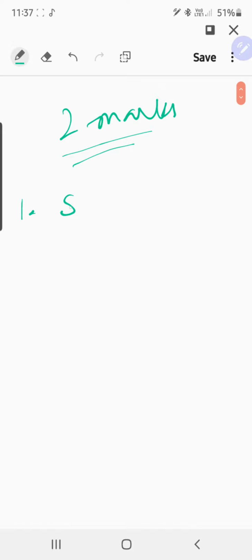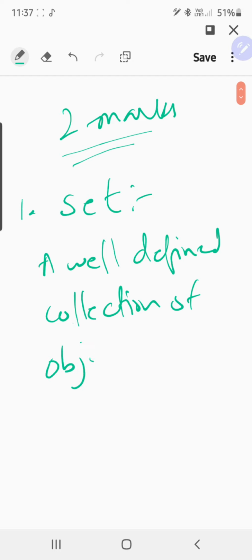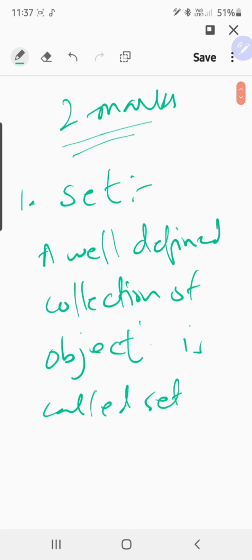In today's topic, we are going to cover 2 mark questions which are predominantly used in your section 1 and section 2. First we will start with what is set. So set means a well defined collection of objects. A well defined collection of objects is called set. We already talked about it. Just for a glance, I am reviewing it.